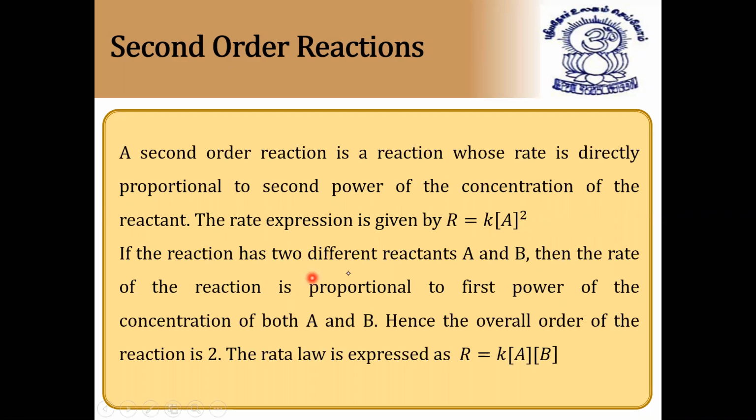If the reaction has two different reactants A and B, and the rate of reaction is proportional to the first power of the concentration of both A and B, then also we can say it is a second order reaction, because on the whole the rate is expressed as K into A to the power of 1, B to the power of 1. So these are the two conditions.